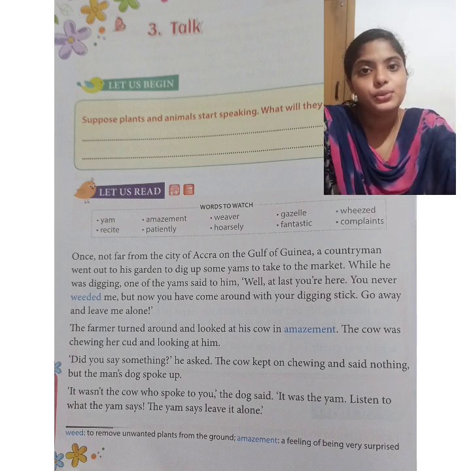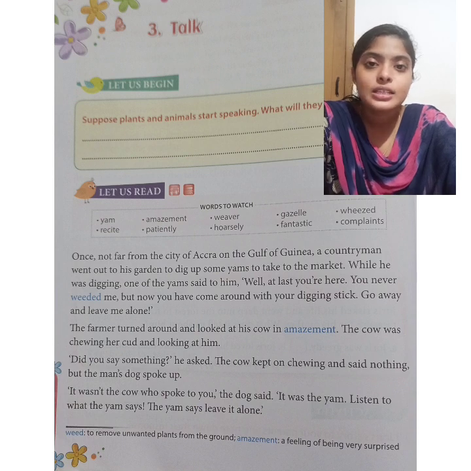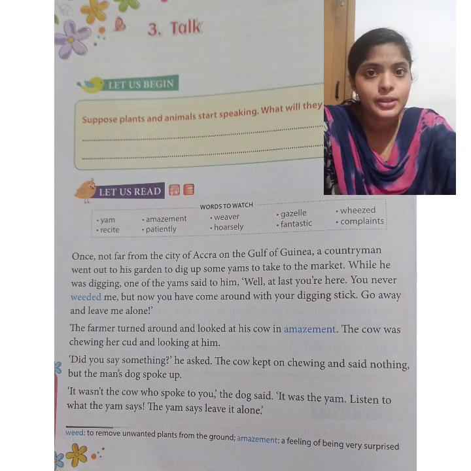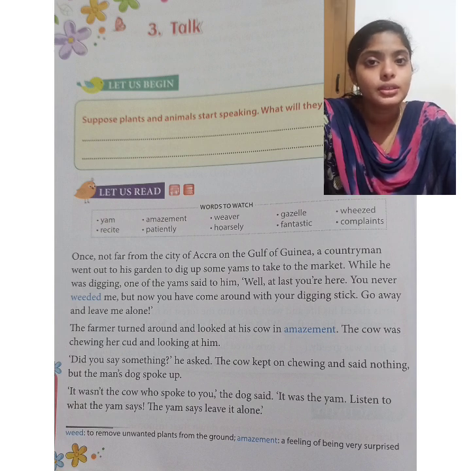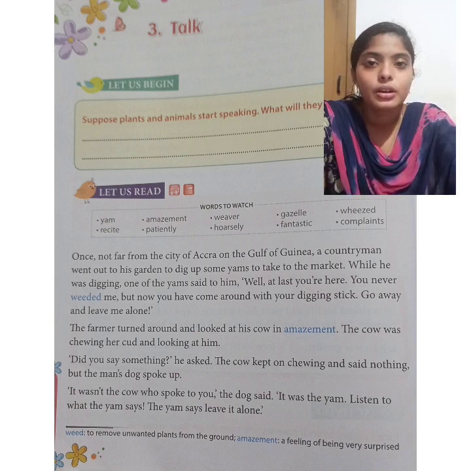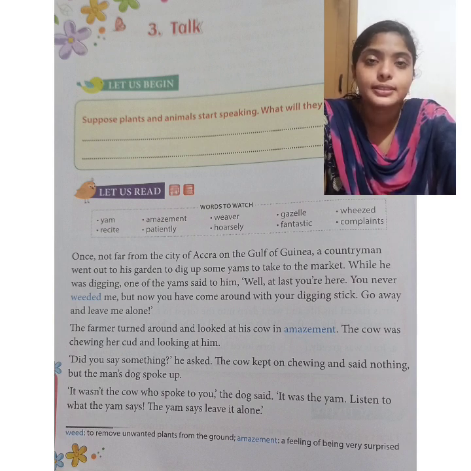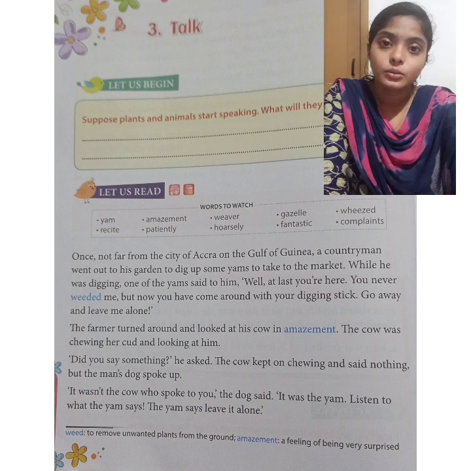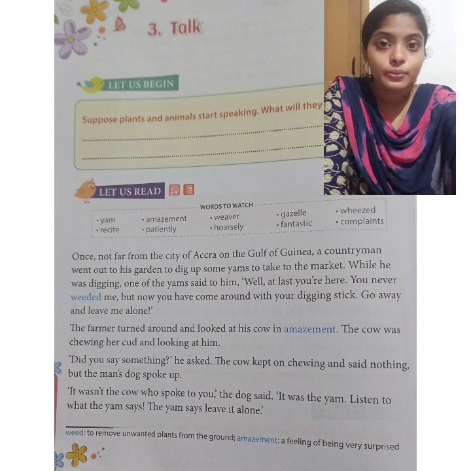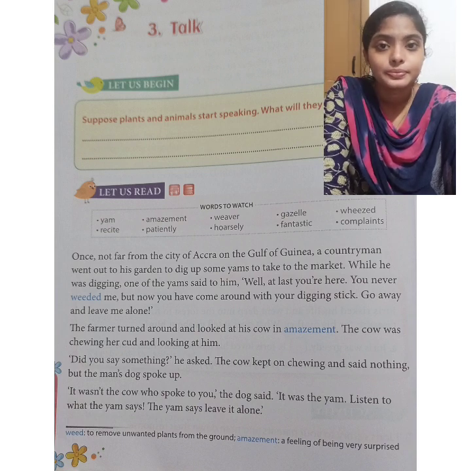So, in this paragraph, we can see that a farmer is going to take his yam from his ground, right? He is going to dig up the yam from the ground. Okay, what does the word dig up mean? Dig up is a phrasal verb which means to remove or to take something from underground by digging. Okay, so here our farmer is digging his ground to take what? Yes, yam. I think you are familiar with the vegetable yam, right?